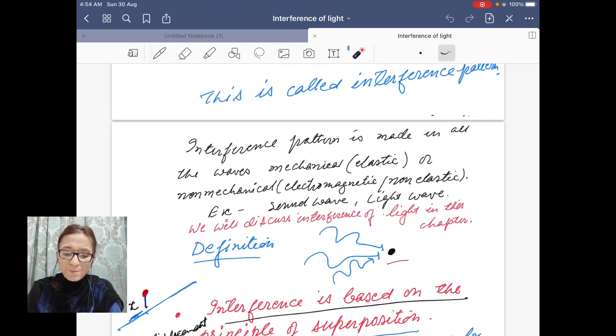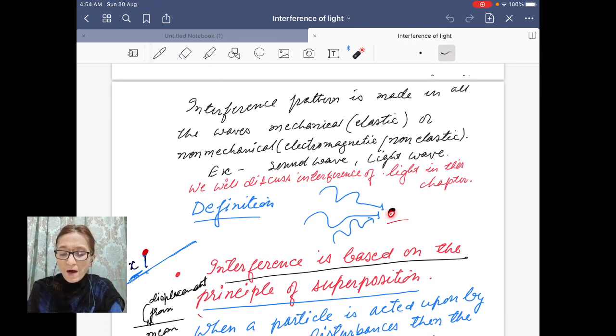Your interference pattern is based on the principle of superposition, which says that if a particle in the medium, here we had the water medium, is acted upon by two or more waves, two or more disturbances, then it will undergo displacement from mean position.